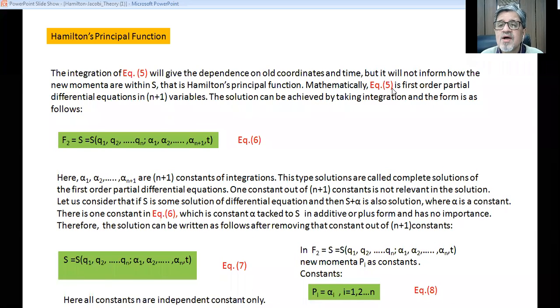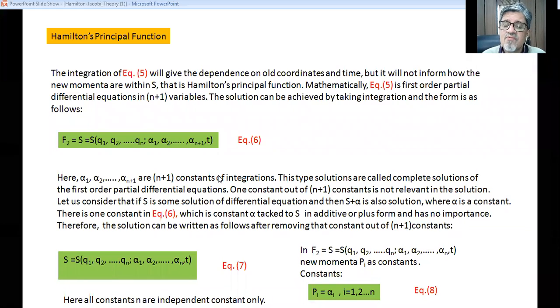Mathematically, equation 5 is a first order partial differential equation in n plus 1 variables. The solution can be achieved by taking integration, and the form is as follows. So F2 is equal to S as a function of q1, q2 up to qn, alpha 1, alpha 2 up to alpha n plus 1, and t. Here alpha 1, alpha 2 up to alpha n plus 1 are n plus 1 constants of integration.